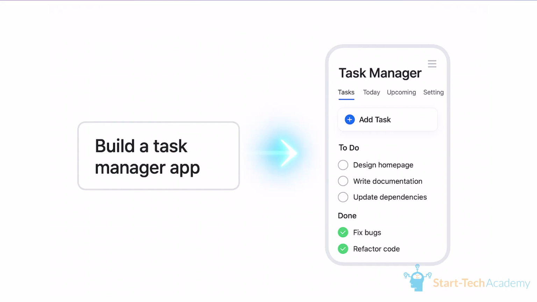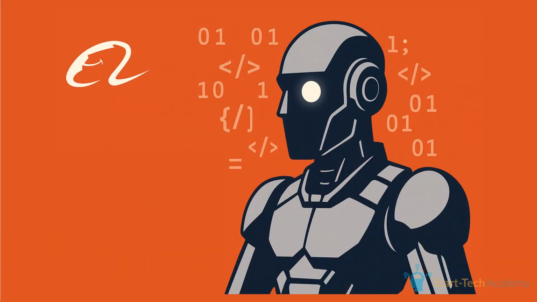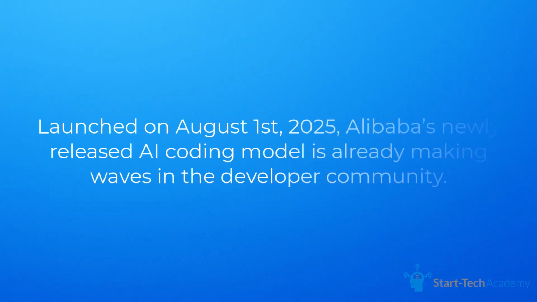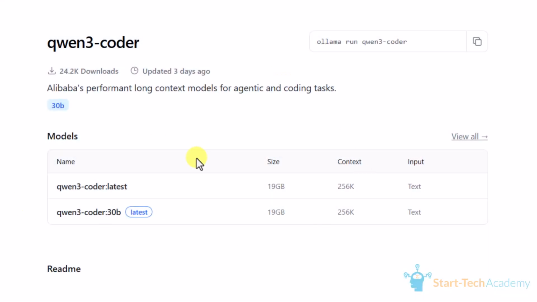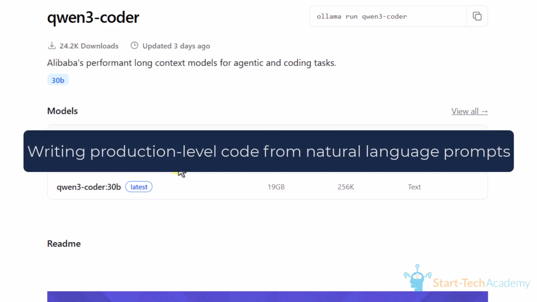Now, one thing we all know is that AI is evolving at lightning speed, and just a few days ago, Alibaba dropped a bombshell in the AI development space, introducing Qwen3 Coder. So, what exactly is Qwen3 Coder? It's a newly released AI coding model by Alibaba, launched on August 1st, 2025, and it's already shaking up the development community. Qwen3 Coder is part of the Qwen3 family, but this version specifically is laser focused on one thing, which is writing production level code from natural language prompts.